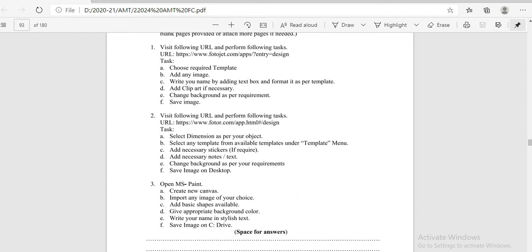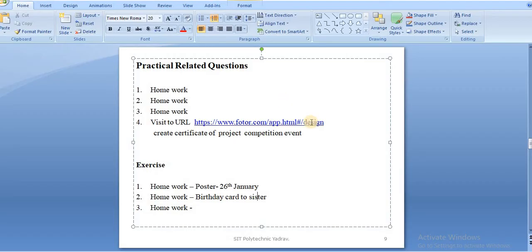Okay, in that, extra questions are there. Visit that URL and create a certificate for a project competition event. Okay, create it. There are 2 questions, 3 questions are there. Two are about what to perform on that question, that also I am clear on.